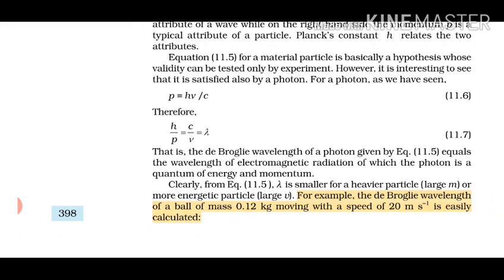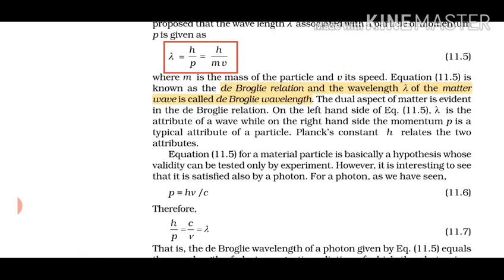Now we are going to consider one example in which we find the de Broglie wavelength for a ball of mass 0.12 kg moving with a speed of 20 meter per second. The expression for the de Broglie wavelength is h by mv, so you need the value of Planck's constant, mass and velocity. Mass and velocity are given in the statement. And Planck's constant must be known to you, which is 6.626 into 10 raised to power minus 34 joule second.